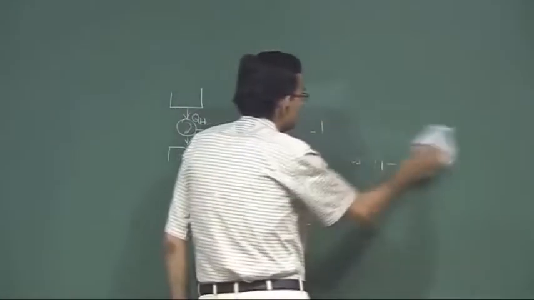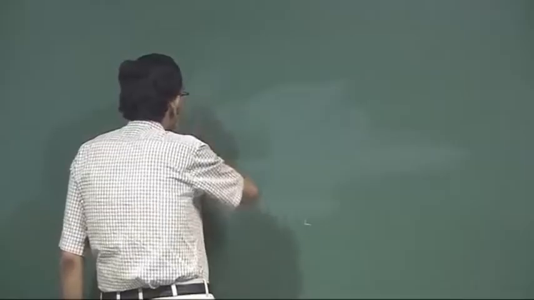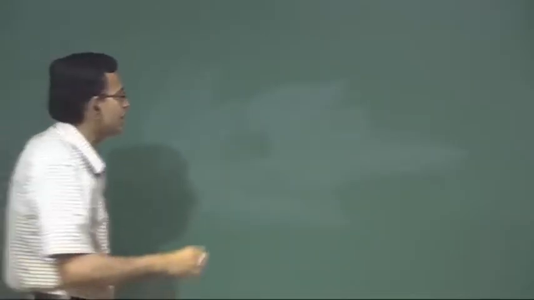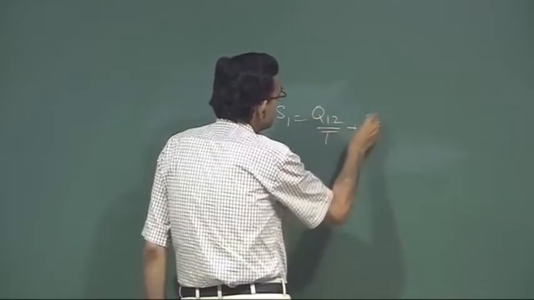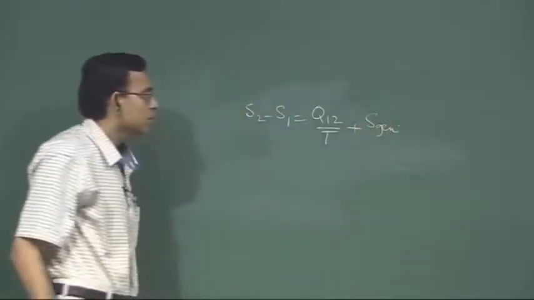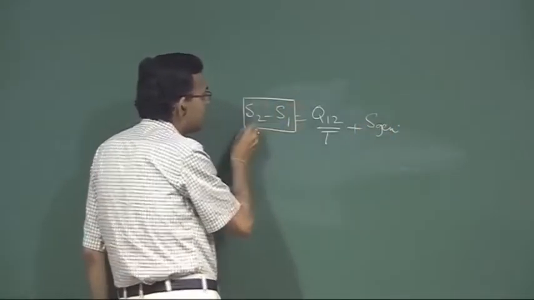The third question is: a process with no net change in the system entropy must necessarily be reversible and adiabatic. Let us write the expression for change in entropy of the system. S2 minus S1 is equal to Q12 by T plus S gen. So, what it is saying is that this is 0.